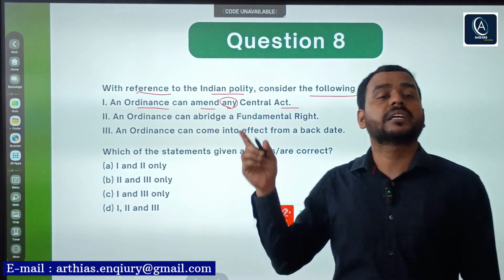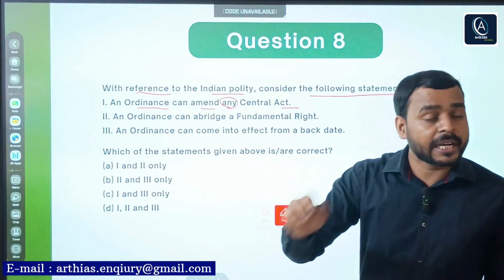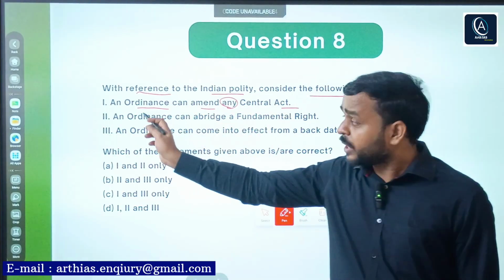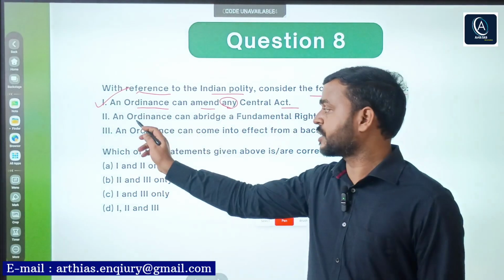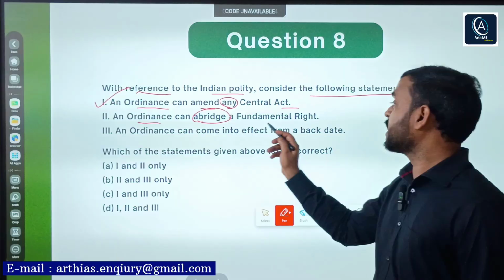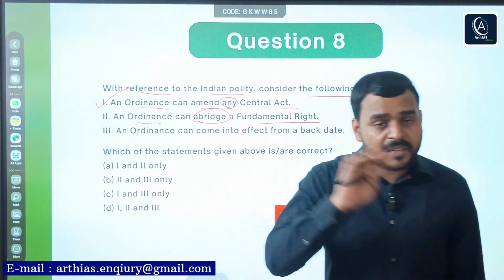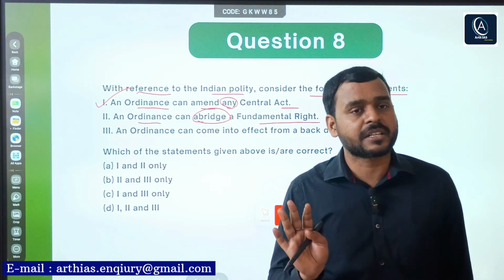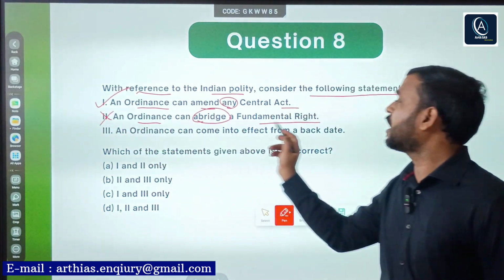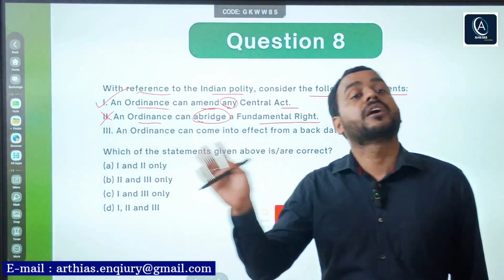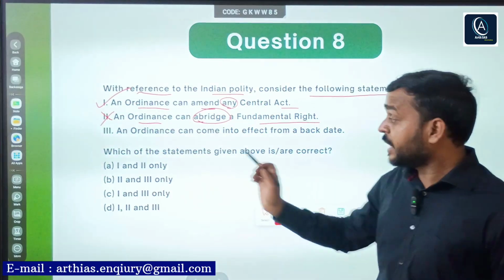As you do know that ordinance has same effect just like any other ordinary law. So just like an ordinary law can amend a central act, so in that sense ordinance can also amend any central act. This is correct. Next, ordinance can abridge a fundamental right. As I told you, it has same effect just like any ordinary law, and if there is a clash between ordinary law and fundamental rights, then fundamental rights shall prevail. So ordinance cannot abridge a fundamental right. It requires constitutional amendment, right? So this statement is wrong, incorrect.